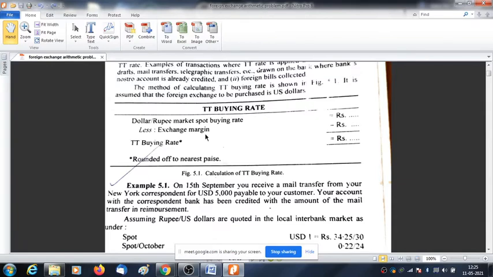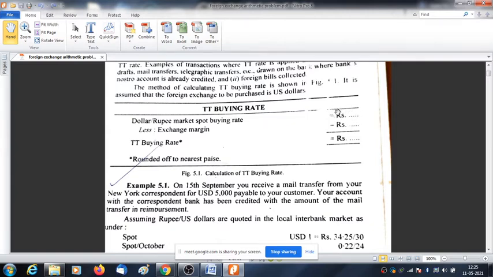Is it clear or not? Tell me. Jyoti and Nisha, yes, tell me, sir. Not clear, sir. See, this is the buying rate. You agree with me or not? It's a buying rate, okay? Yeah, sir.